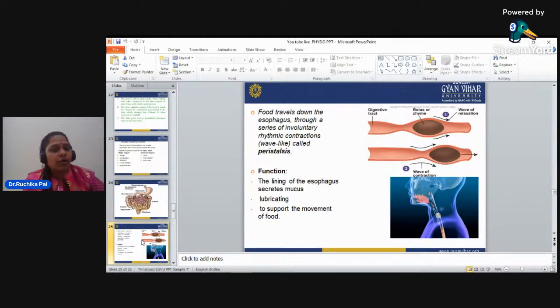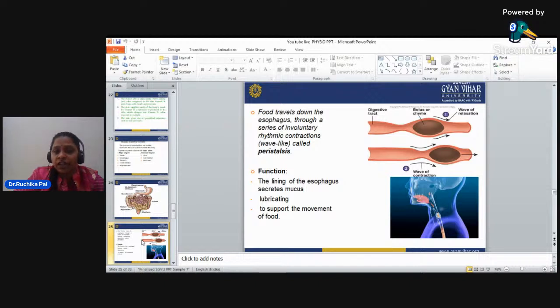Now, let us talk about how food moves in our body. Whenever you eat food, it is churned up by your teeth and mixed with saliva to form a bolus. How does the food reach the stomach? The food travels down the esophagus through a series of involuntary rhythmic contractions. This is called peristalsis, the movement of the bolus or chyme in the esophagus.